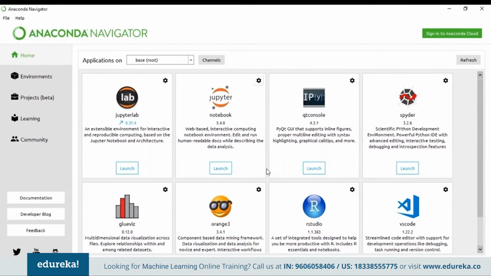So let's start coding. As I told you earlier, for the demo part, I'll be using Anaconda with Python 3 installed on it. So when you install Anaconda, this is how your navigator would look. This is the homepage of my Anaconda Navigator. On this, I'll be using Jupyter Notebook, which is a web-based interactive computing notebook environment, which will help me to write and execute my Python code. So let's hit the launch button and execute our Jupyter Notebook.